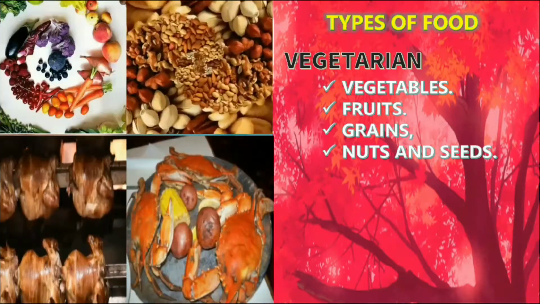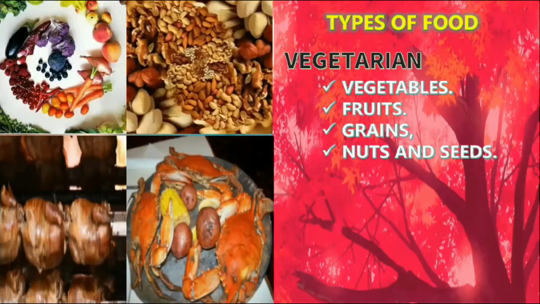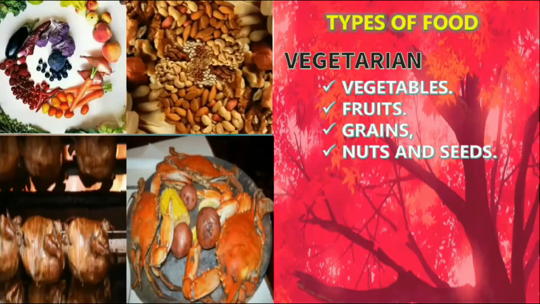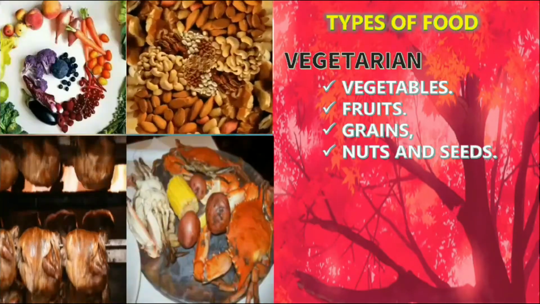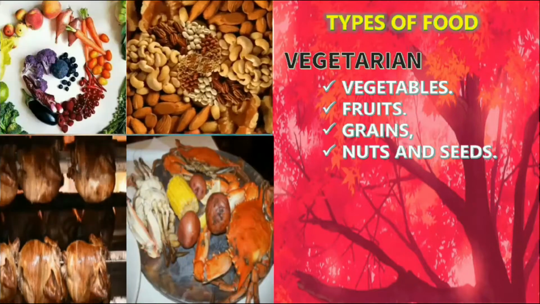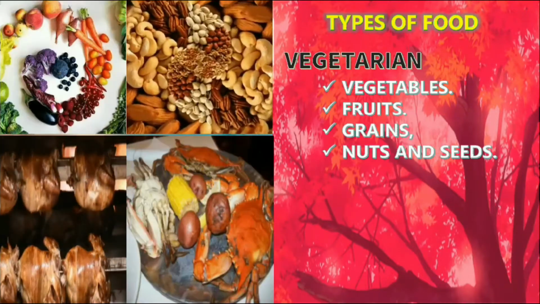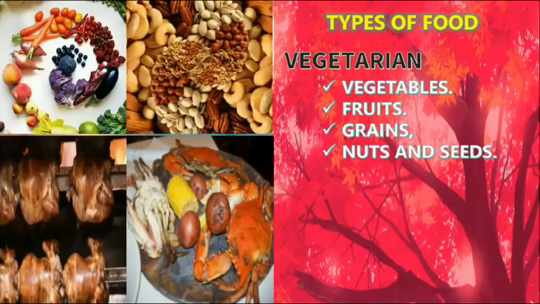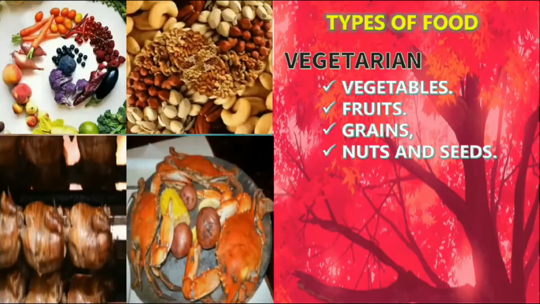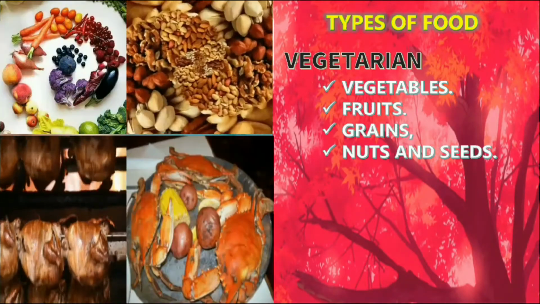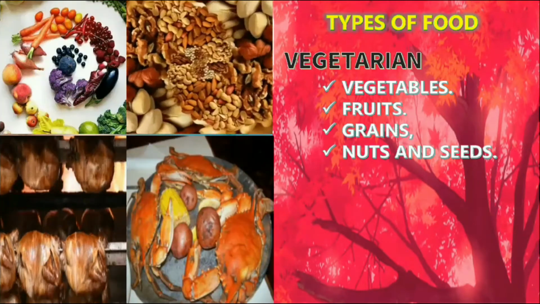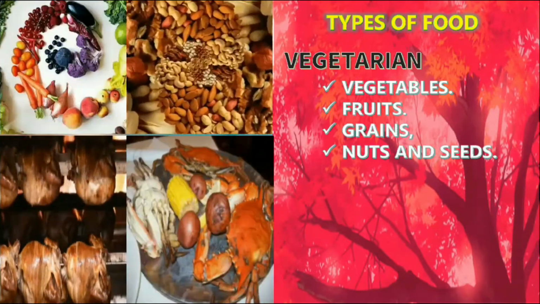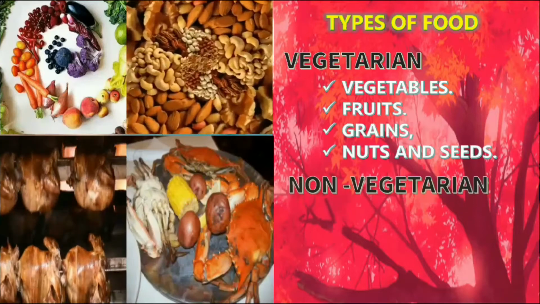The fruits and vegetables that come under these categories are known as vegetarian. Not only vegetables and fruits, grains like cereals, pulses, grams and nuts and seeds include dry grapes, badam, pista, walnut, etc. These all come under the vegetarian type of food.